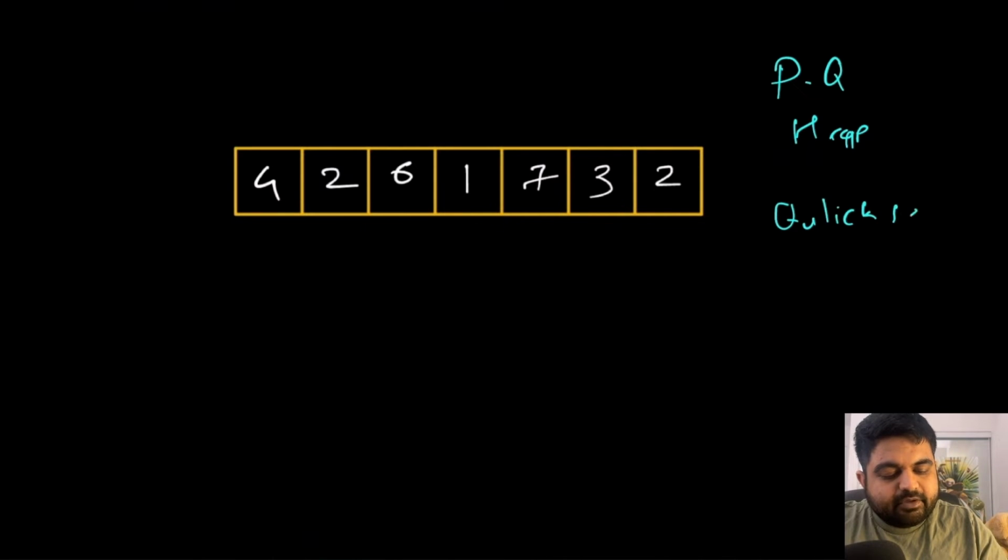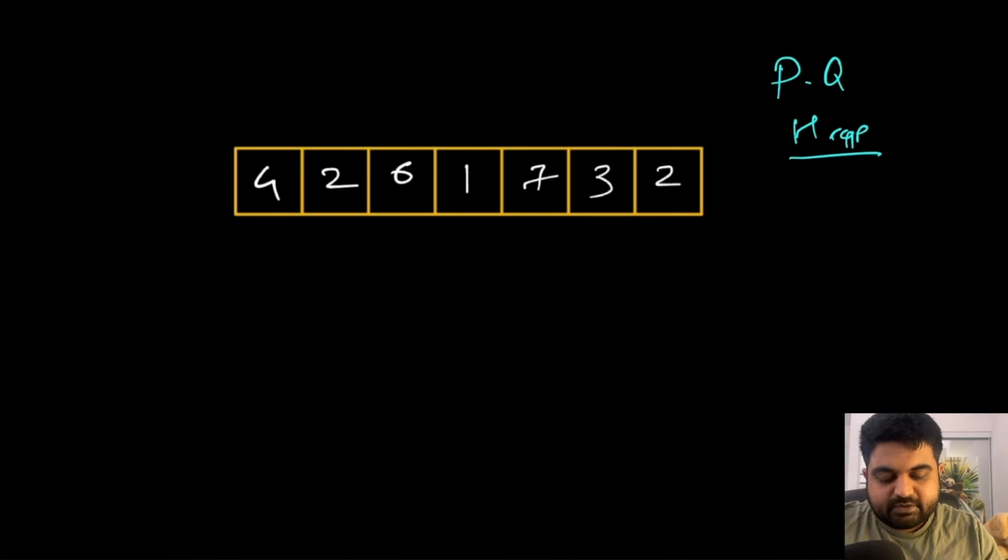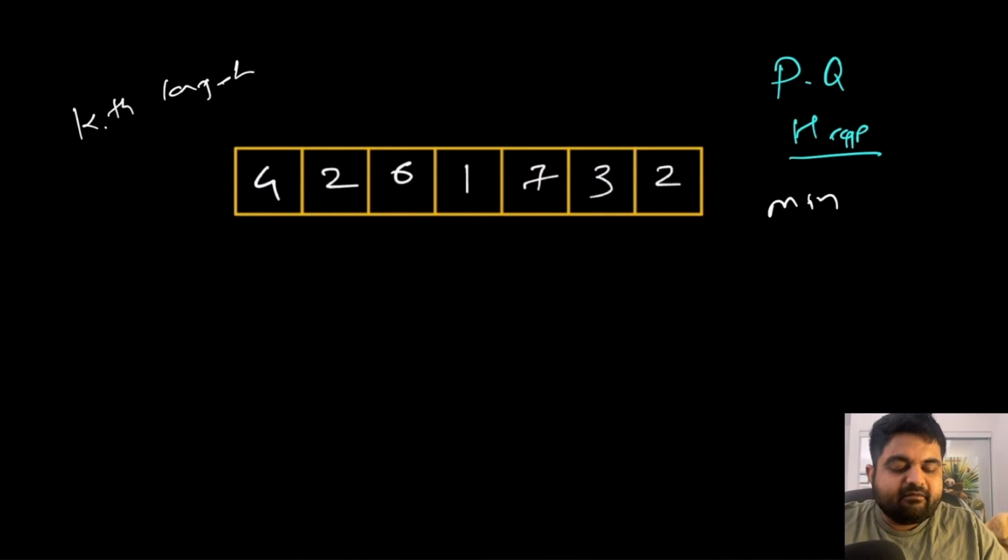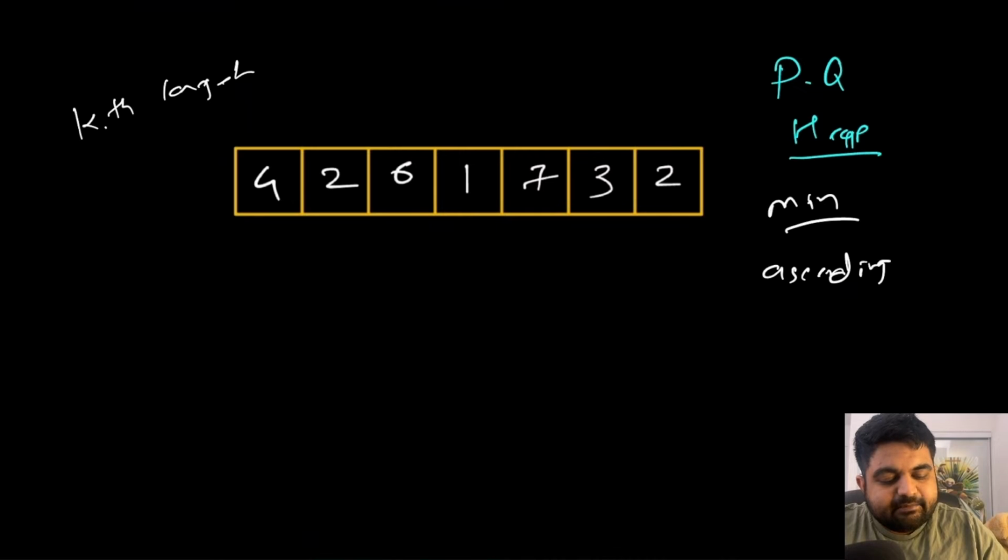Let me know in the comments if you want to see the quick select approach. I can also make a video on that in the future, but this time we are simply going to use a heap. The idea is we need to find the kth largest element. So we are actually going to store a min heap, where we store all the values in a min heap fashion, which means in ascending order. The very first element inside the min heap is going to be the smallest, and all the other values are going to be larger than that.